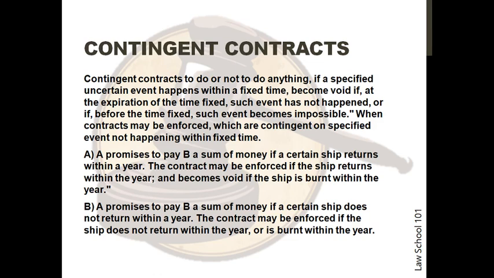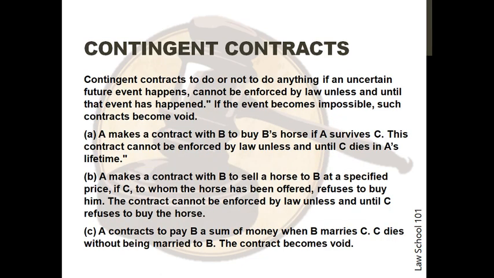Contingent contracts to do or not do anything if an uncertain future event happens cannot be enforced by law unless and until that event has happened. If the event becomes impossible, such contracts become void. For example, A makes a contract with B to buy B's horse if A survives C. This contract cannot be enforced by law unless and until C dies in A's lifetime.